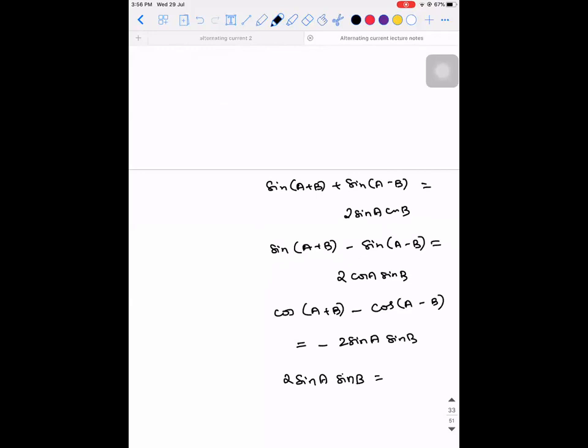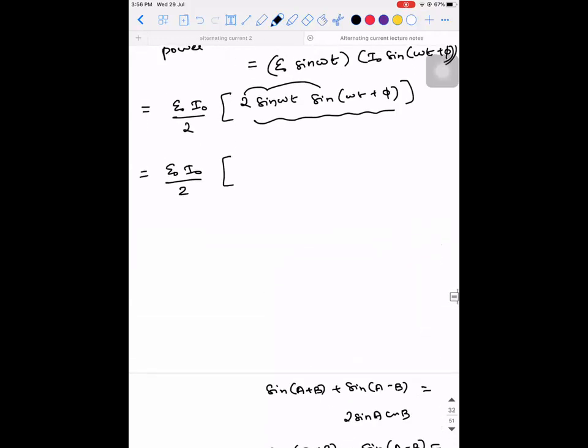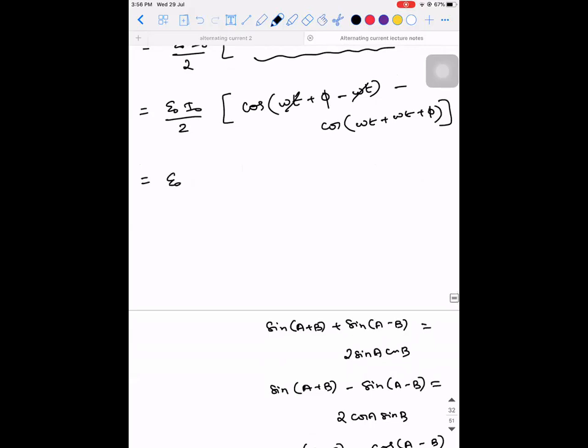Cos of A minus B minus cos of A plus B. Yes. So we need to subtract the terms. So cos of A minus B means omega t plus phi minus omega t, minus cos of A plus B, that is omega t plus phi. Okay. So this omega t and omega t will go. So this will be E naught into I naught divided by 2 into cos phi minus cos of 2 omega t plus phi. Is this clear till this step?